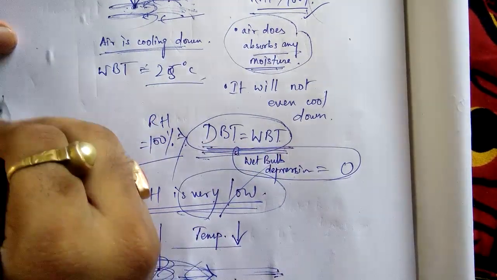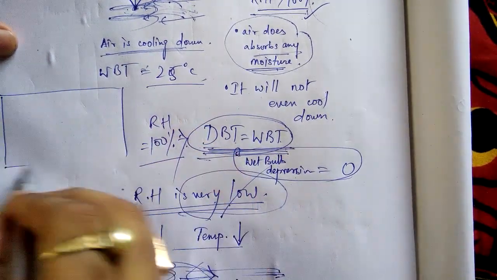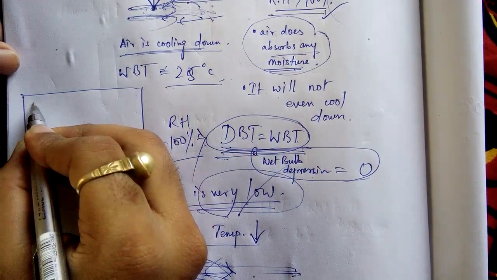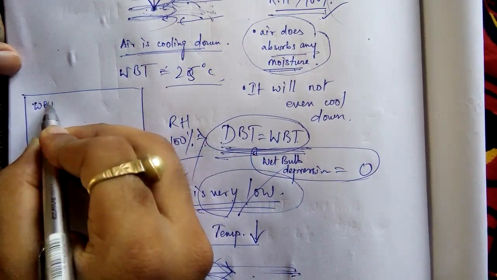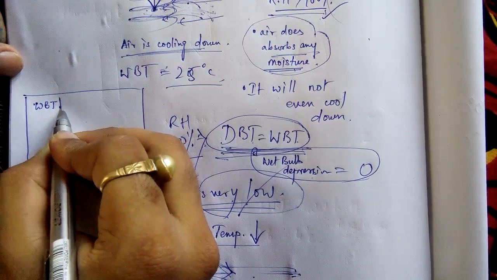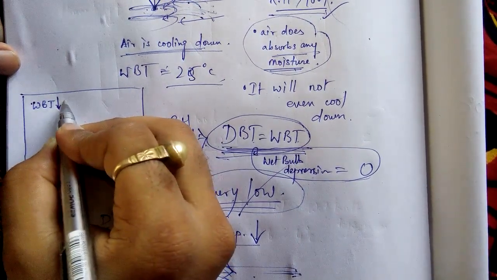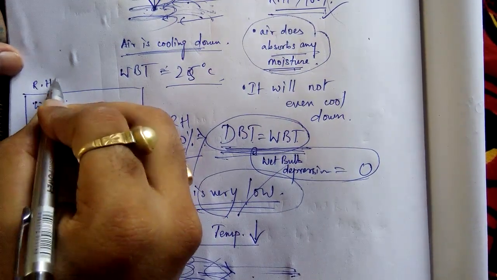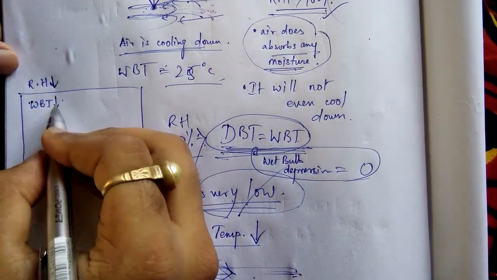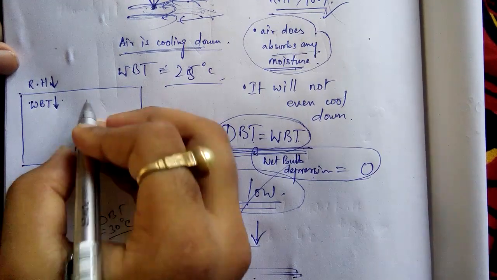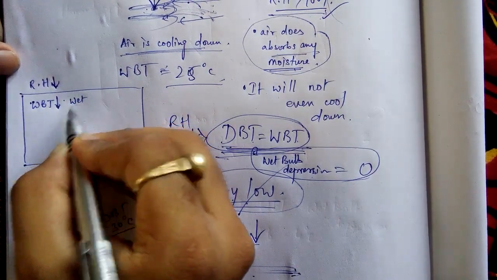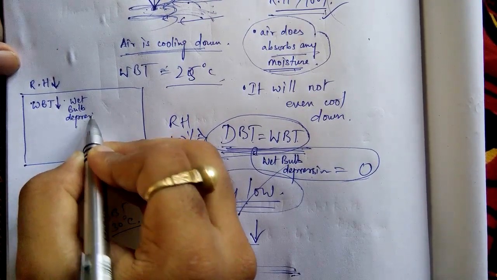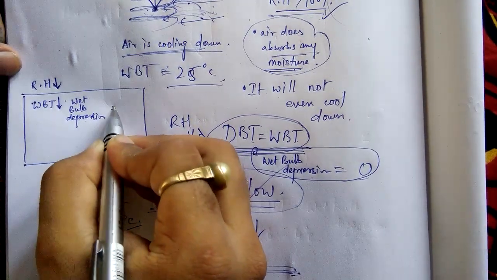So I am giving just a bit of summary. What we have understood is that if relative humidity decreases, if relative humidity is low, then WBT is low, and wet bulb depression, that is the difference between DBT and WBT, will be high.